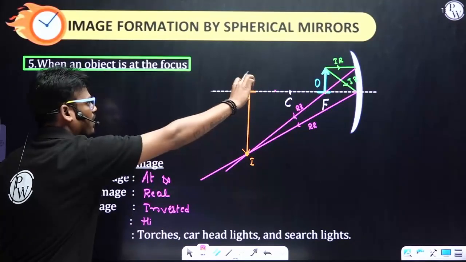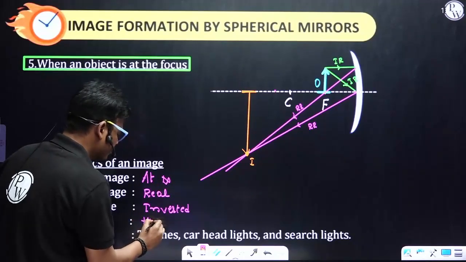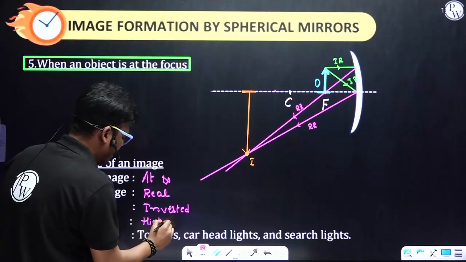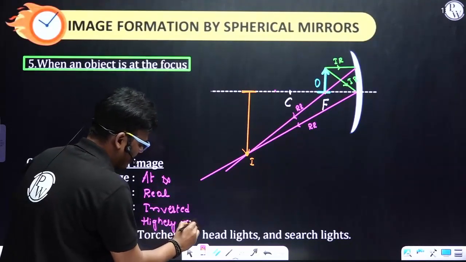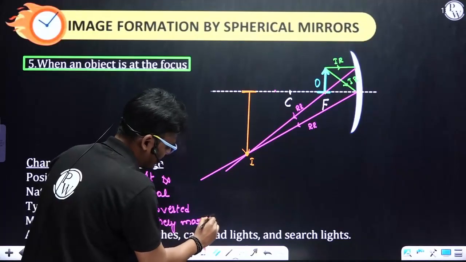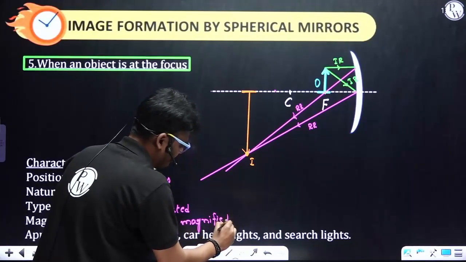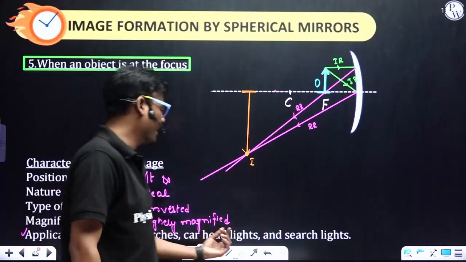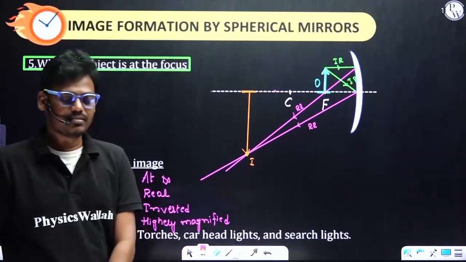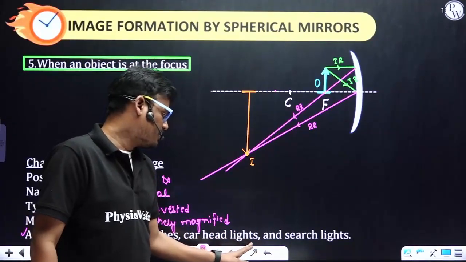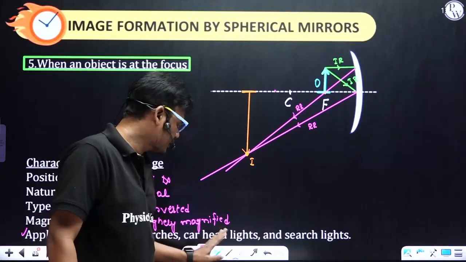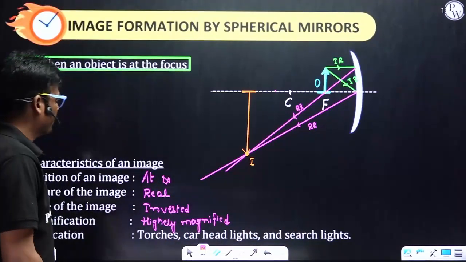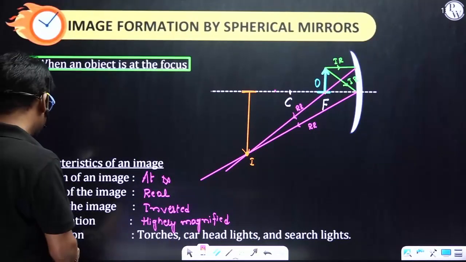Next one, magnification. Highly magnified. You see, height of the object and height of the image. Highly magnified. And application, torch, car headlights and searchlights. Okay, so car headlights, not a mirror. Okay, it is car headlights and searchlights. Okay, and the next one and the last case with respect to a concave mirror.